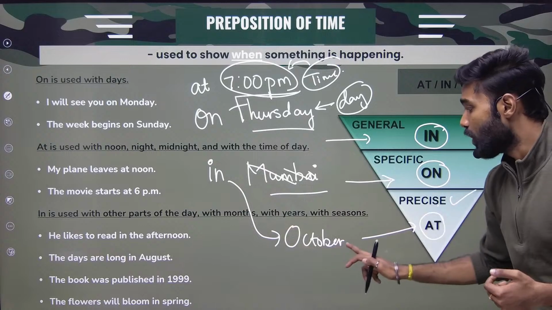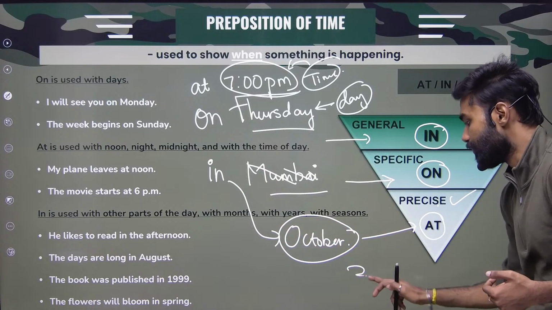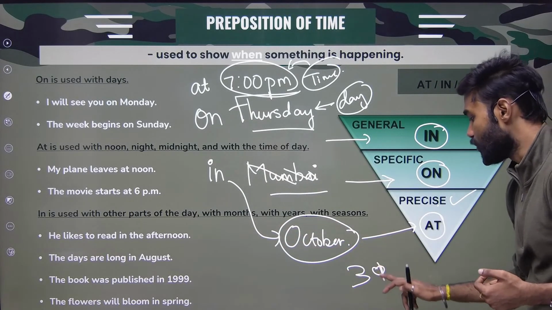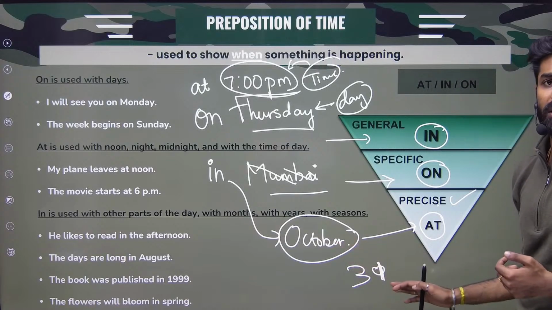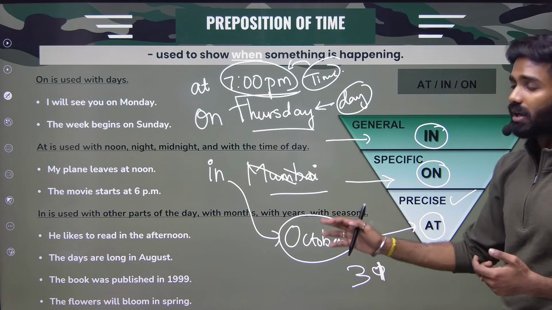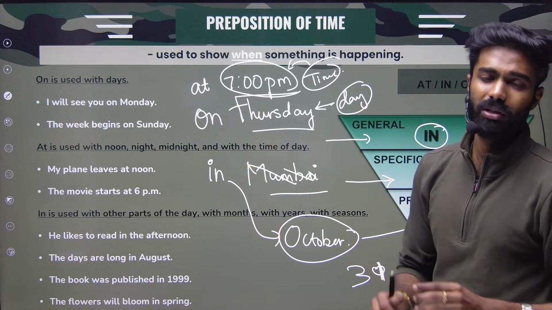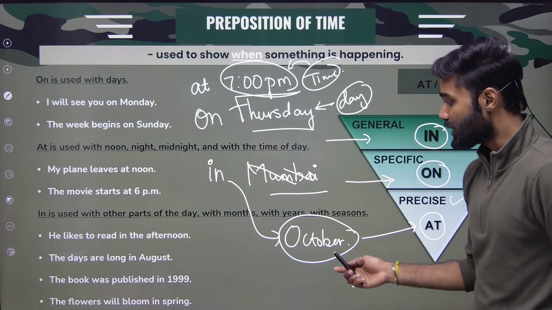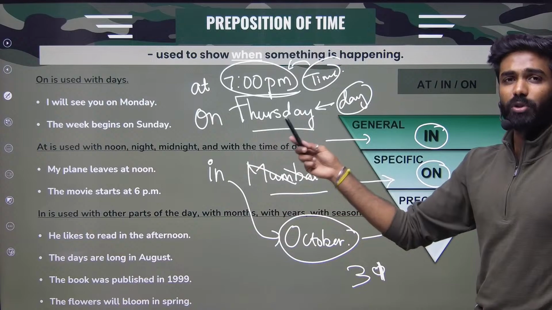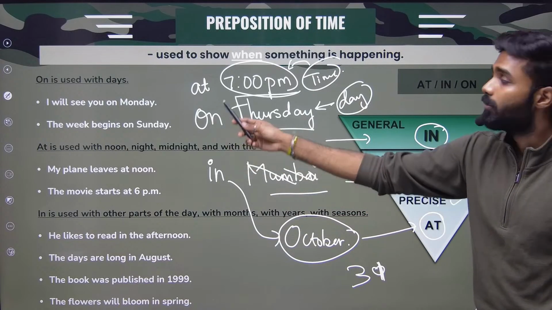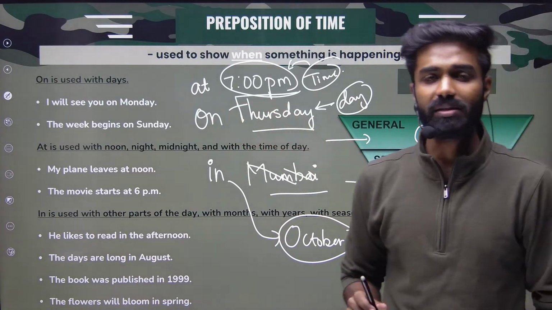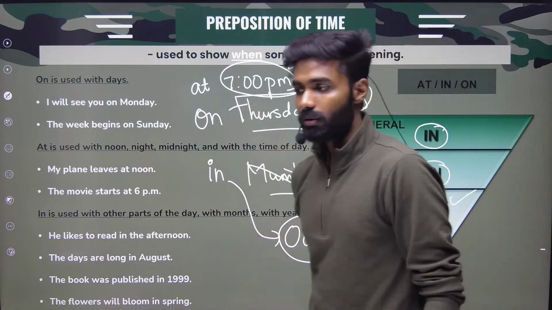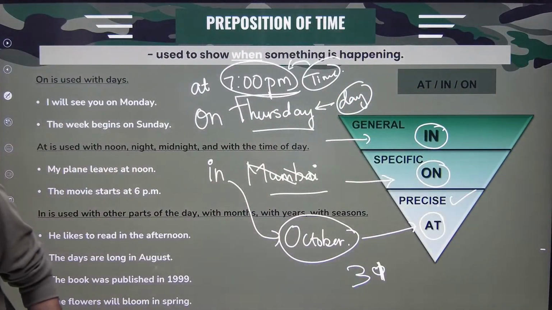Whereas in October, October has 31 days, right? Out of these 31 days, I don't know which day in October I'm talking about. It is very general. Okay, for general items, I use in. Specific items, I use on. For very accurate or precise items, at. Right. So with some examples, it will be very clear for you.